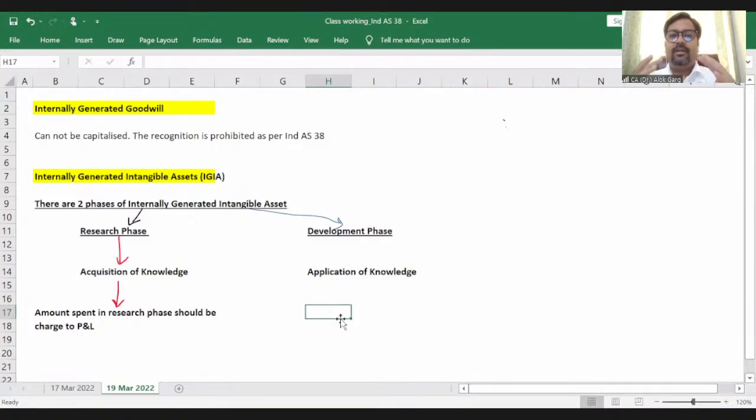So I told you that an internally generated intangible asset has two phases, research phase and development phase. When these companies started searching for the alternative to create antibodies, to find an antivirus which can fight against coronavirus, of course they have done a lot of research, but once they established that yes, now we are on the right track, we have found which composition, which salt can help us in fighting against coronavirus, that phase is known as the development phase.